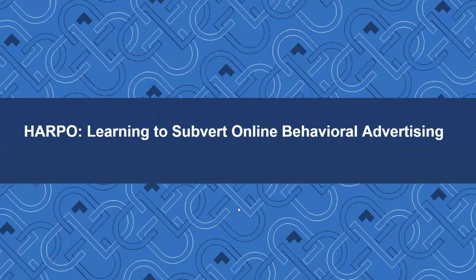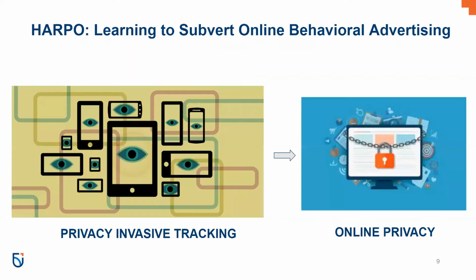Next, we are going to discuss Harpo, which is a model which is trying to learn how to subvert online behavioral advertising. When we observe online, it is quite common to find many advertisements targeting us, and no wonder they are analyzing all the data that we are using. A lot of times it is quite easy to identify trends and patterns using machine learning models.